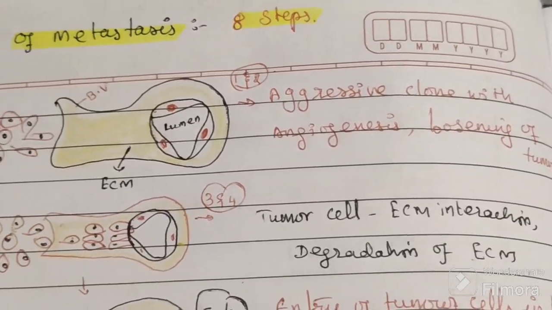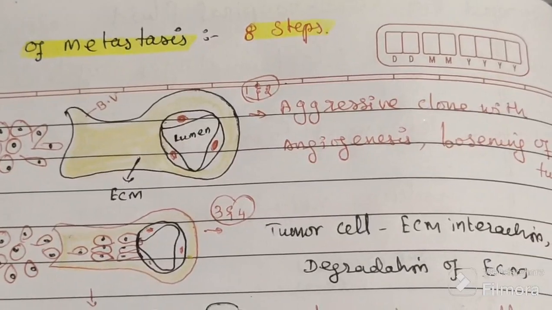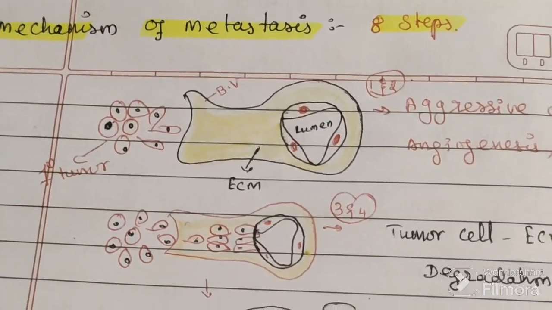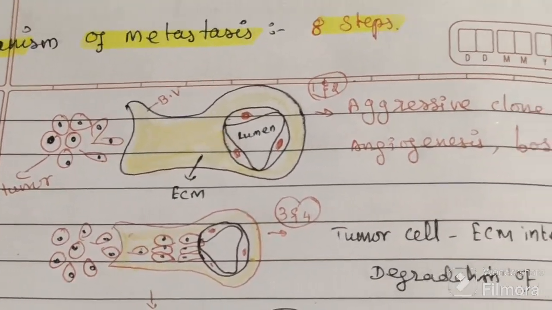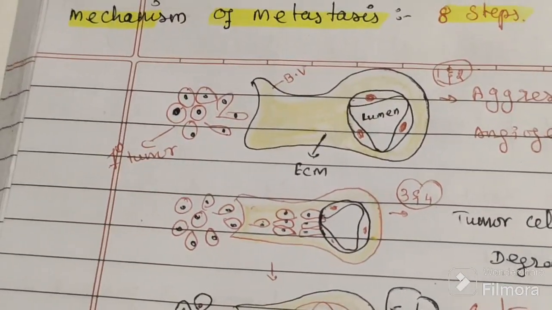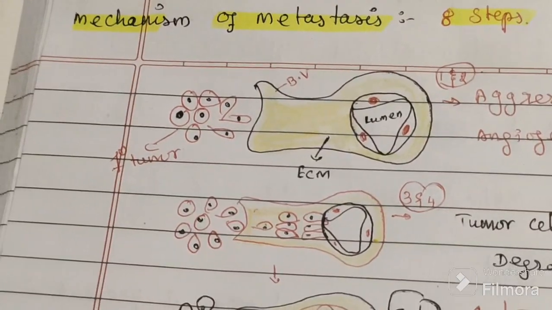EVM, the yellow color one, is the extravascular mass. So we can see the tumor cell here. First step, the tumor cell becomes aggressive and loosened.